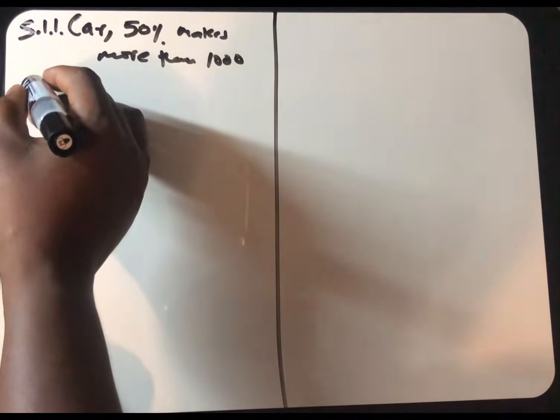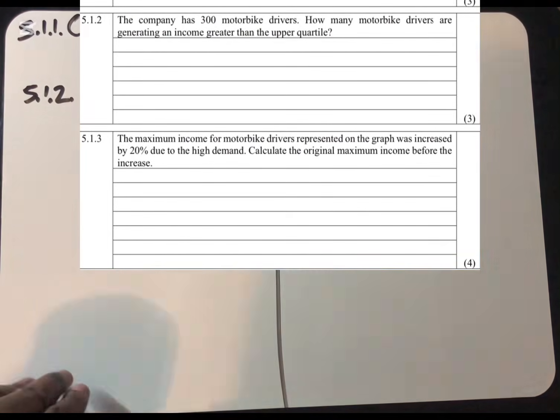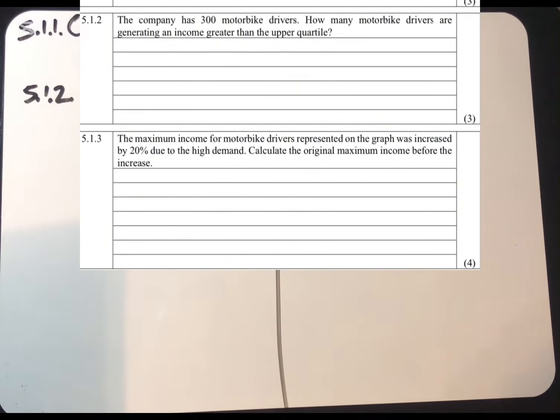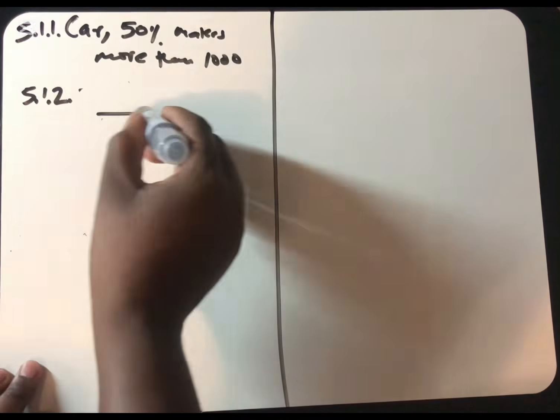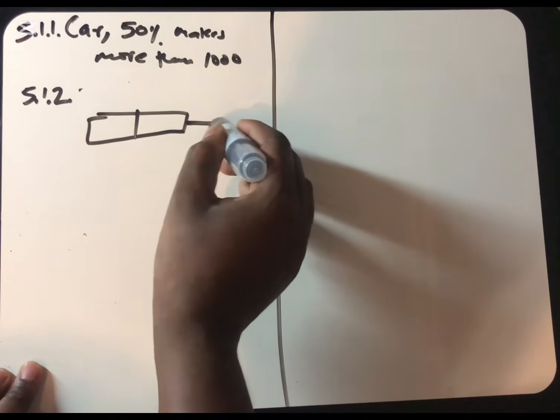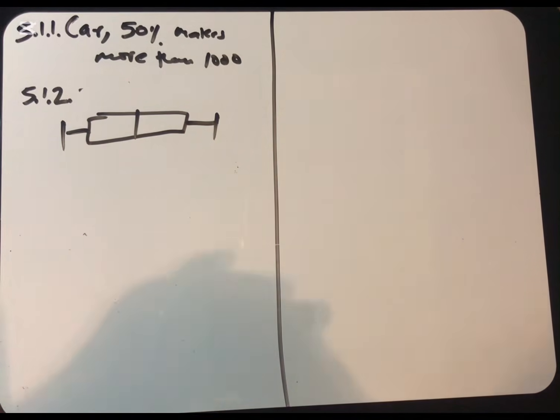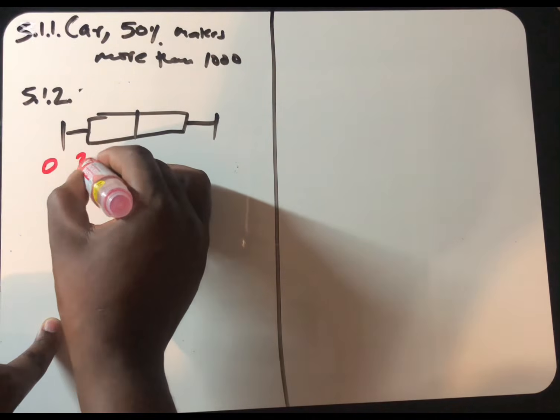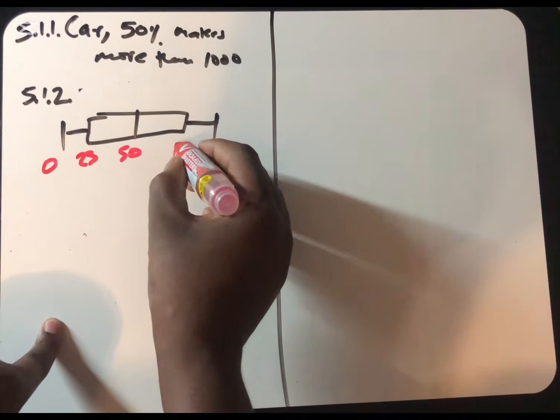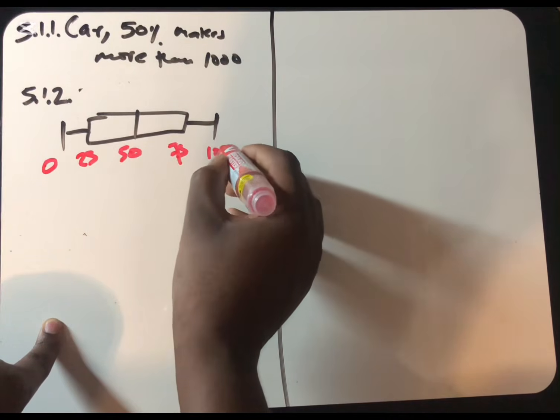Then moving to the next question, 5.1.2. It says, the company has 300 motorbike drivers. How many motorbike drivers are generating an income greater than the upper quartile? Don't forget, upper quartile, we're talking about 75%. This is what we call the box and whisker diagram. On this box and whisker diagram, in terms of the percentage, we have 0%, 25%, 50%, 75%, and 100%.